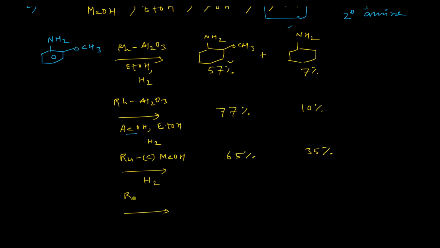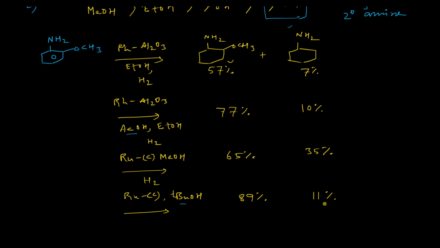But if we take ruthenium on activated charcoal but tertiary butanol is the solvent, then surprisingly the amount of desired product is found to be highly increased and the hydrogenolyzed product formation is hugely suppressed.